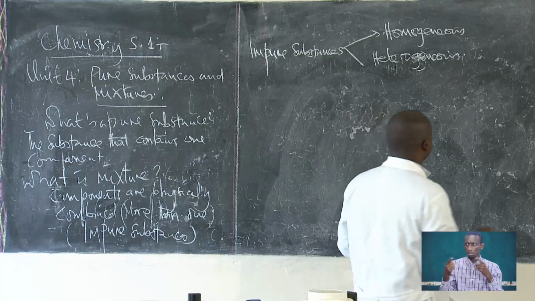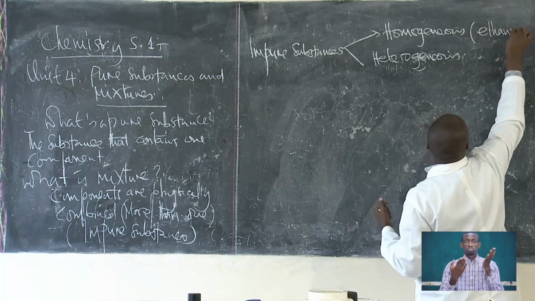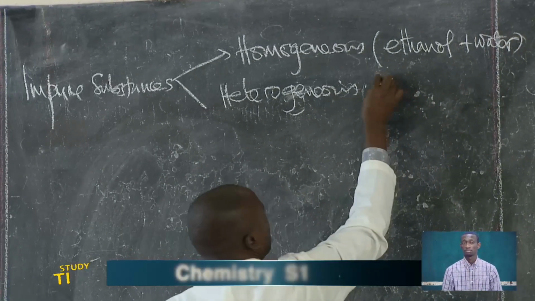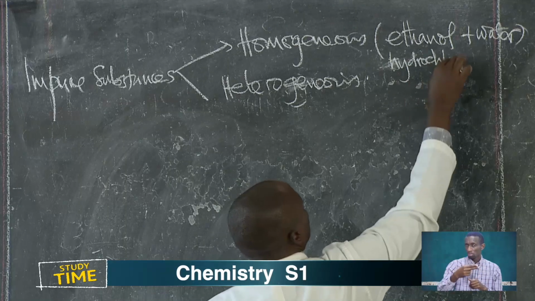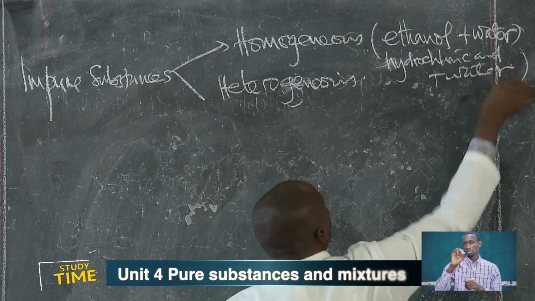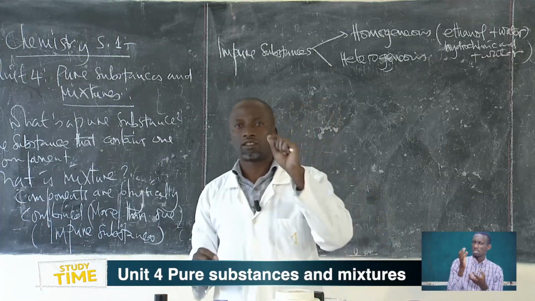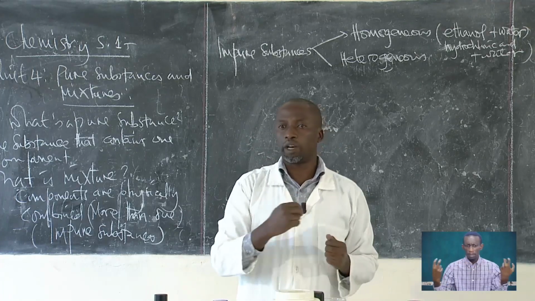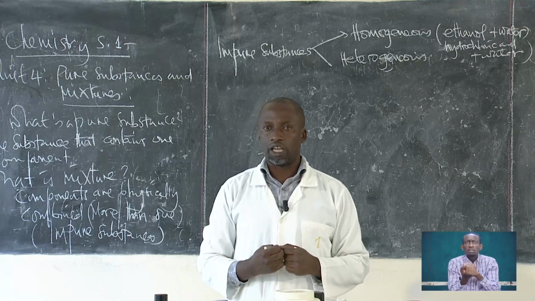We used examples like ethanol and water, and also hydrochloric acid and water. So we said these form one component, and you cannot distinguish that there are two components when they are mixed together. They are uniformly distributed.